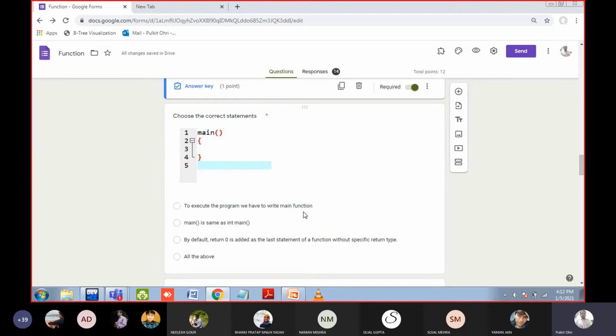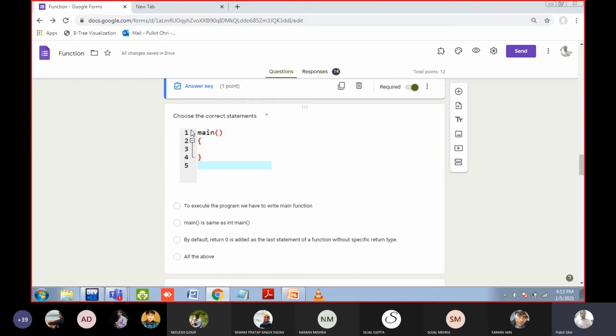Of course, this is the correct definition. You can write 1000 functions. If you do not write the main function, nothing will be shown on the output screen. Main is same as int main. Yes. When you are not writing main, computer will attach int here. Okay, not void. It will attach int. Third option, by default, return 0 is added.